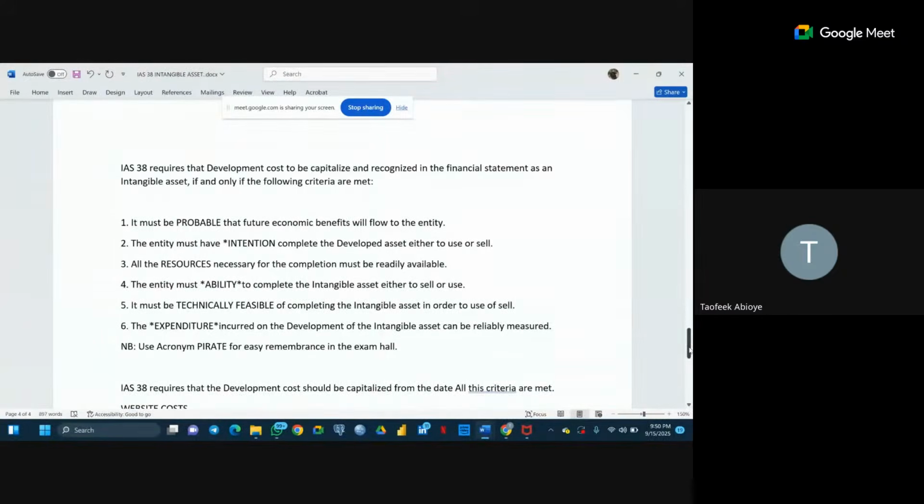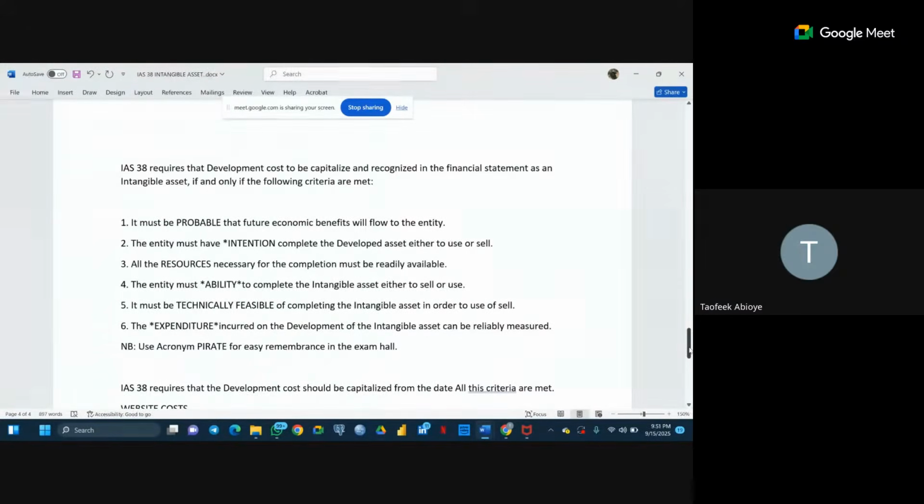If all these criteria are not being met, we cannot go ahead and capitalize the cost incurred even at the development phase as an intangible asset. What are the criteria? IAS requires that development cost be capitalized and recognized in the financial statement as an intangible asset if and only if the following criteria are met.